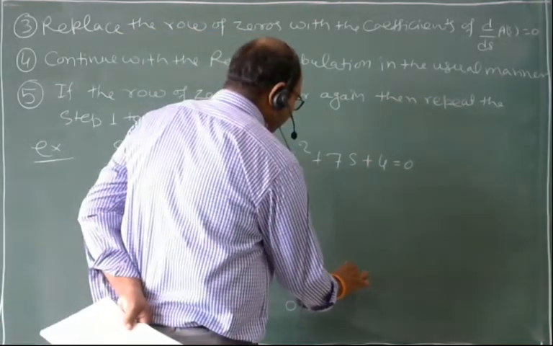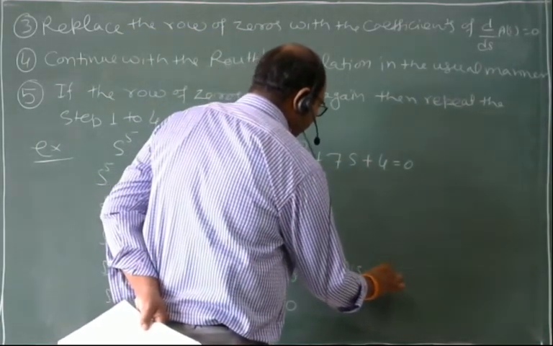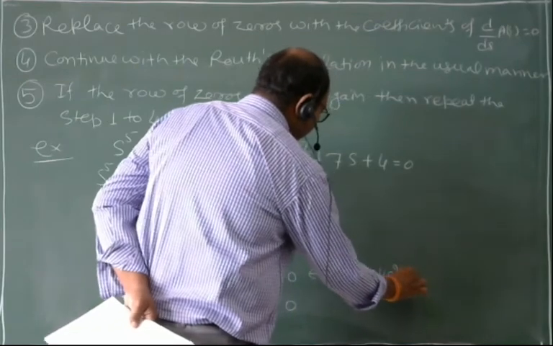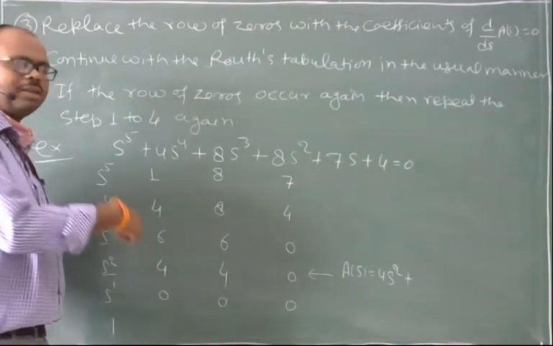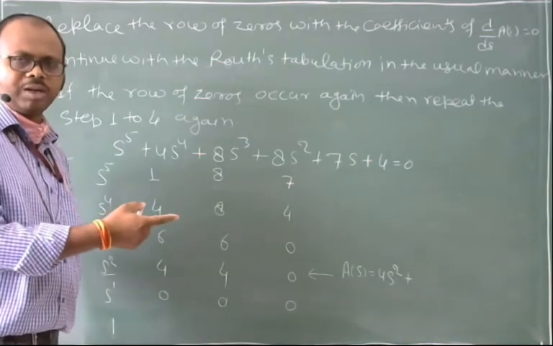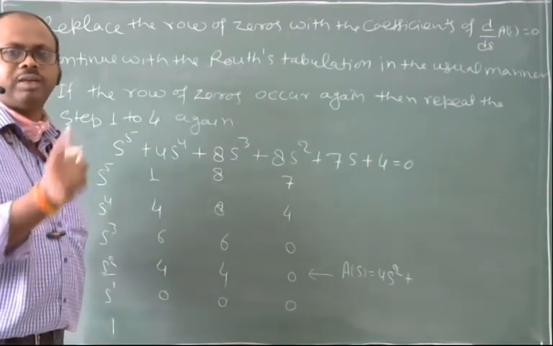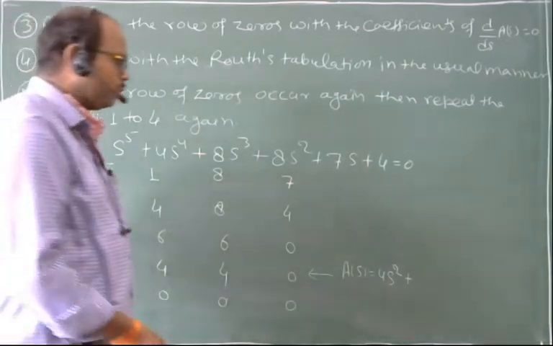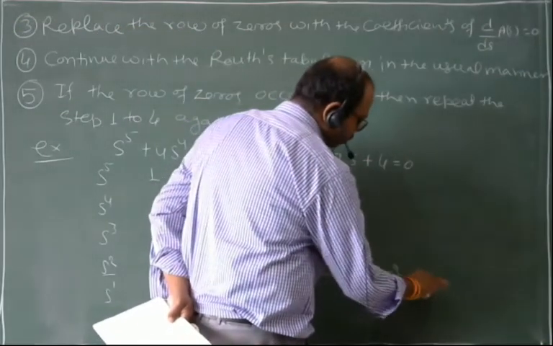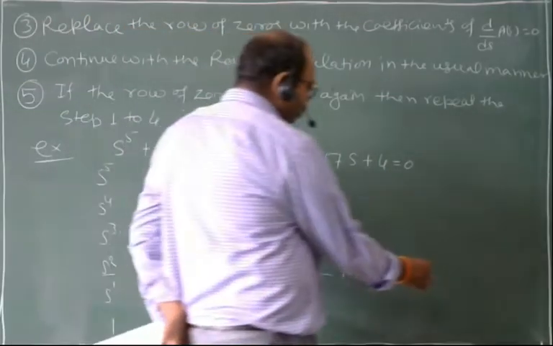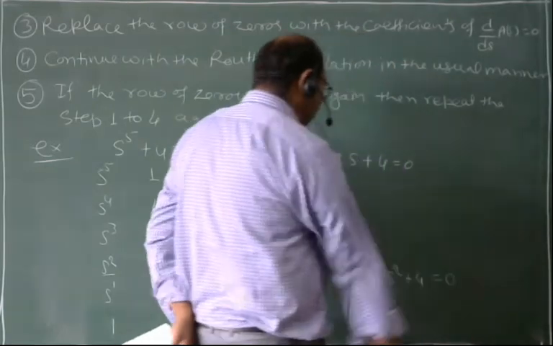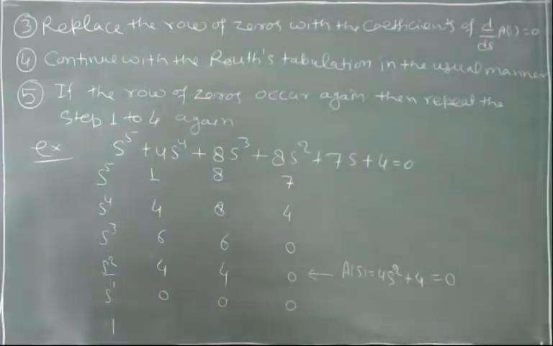So it will be 4s square plus, what will be the multiplier of this 4? s square के बाद नेक्स्ट पावर s पावर 1, फिर नेक्स्ट पावर s पावर 0, मीन्स इवन टर्म अगला क्या आएगा? s पावर 0 which is 1. So 4s square plus 4, and this is equal to 0. Right?